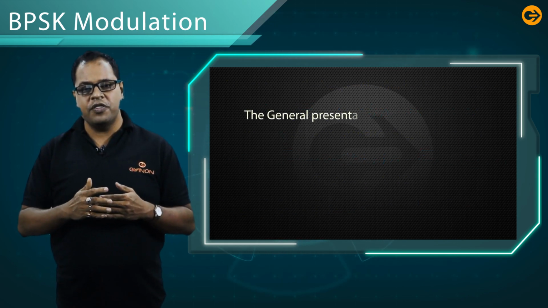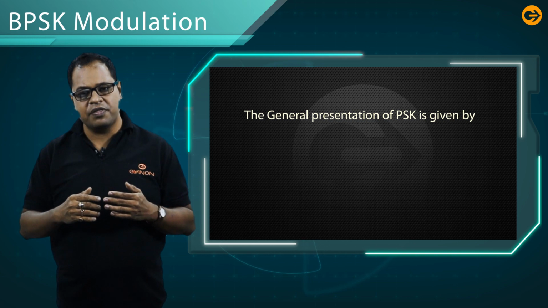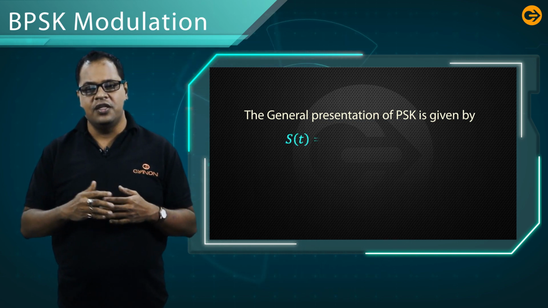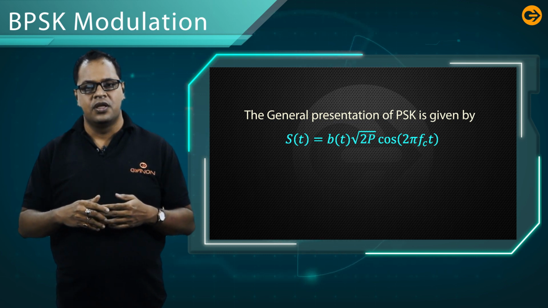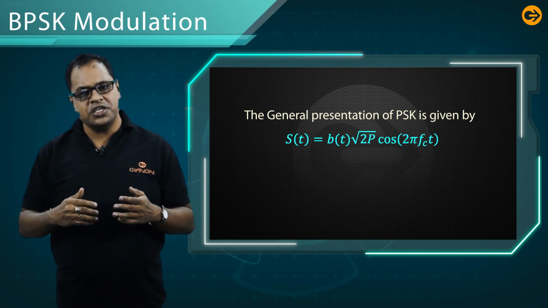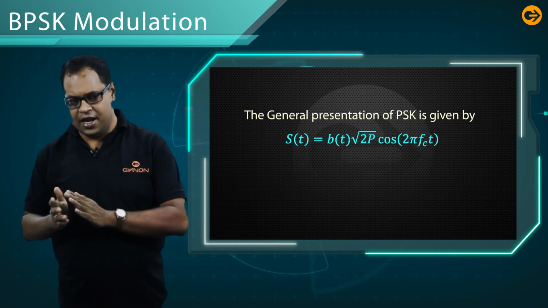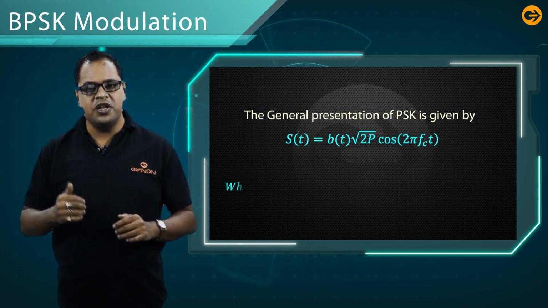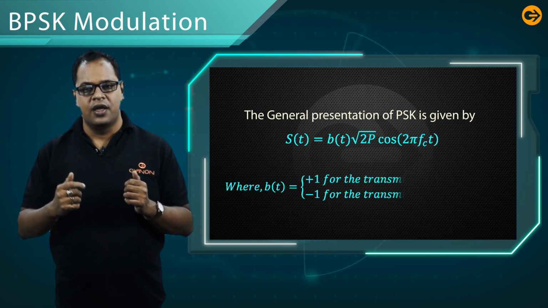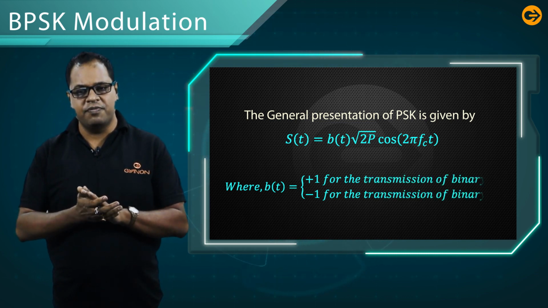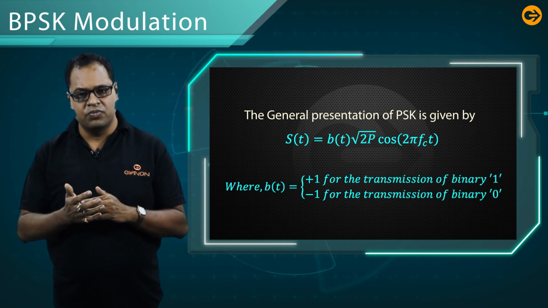The general representation of the PSK or the BPSK is given by S(t) equal to b(t) root 2P cos 2 pi fc t. The significance of each term is already discussed earlier. In this case, b(t) is equal to plus 1 for the transmission of binary 1 and minus 1 for the transmission of binary 0.